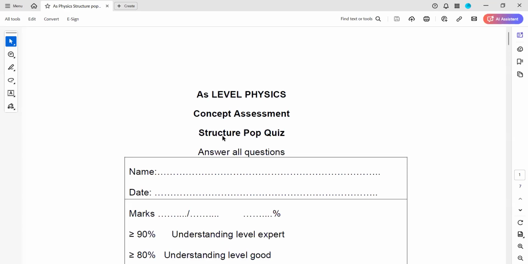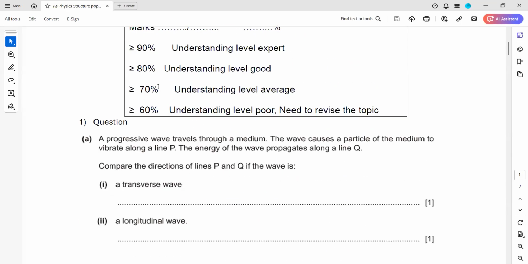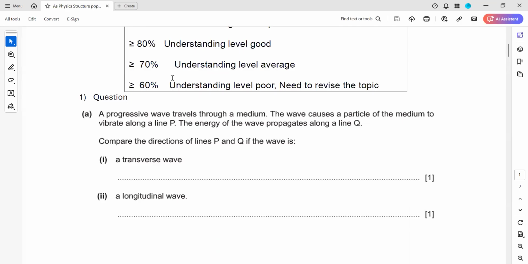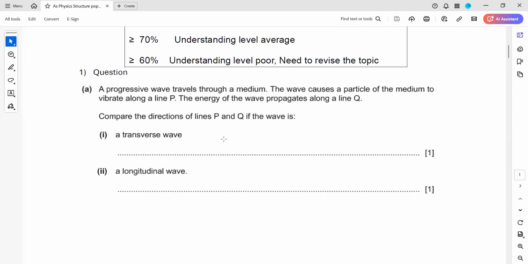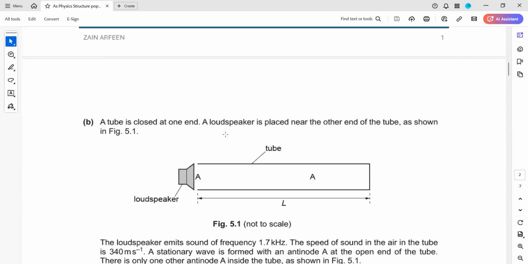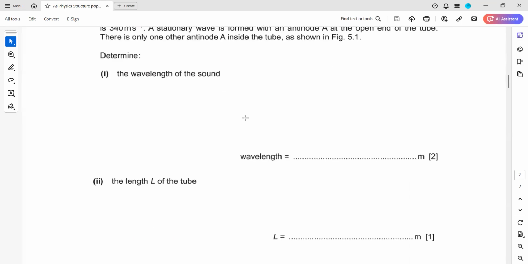This is structure pop quiz 17. If you have a doubt, you can mention. Question number one, any doubt? One part A. Question one, part B, any doubt? B1, 2.